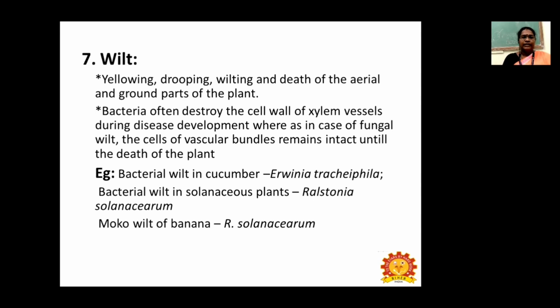So next is bacterial wilt, that is yellowing, drooping, wilting, and death of the aerial and ground part of the plant. And bacteria will often destroy the cell wall of the xylem vessels during disease development, whereas in the case of fungal wilt, the cells of vascular bundles will remain intact until the death of the plant. Example, bacterial wilt on cucumber, which is caused by Erwinia tracheiphila, and bacterial wilt in solanaceous plants, Ralstonia solanacearum, and Moko wilt of banana, which is caused by Ralstonia solanacearum.